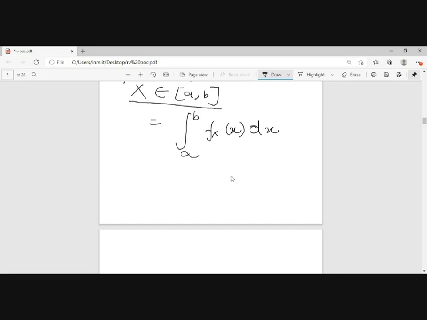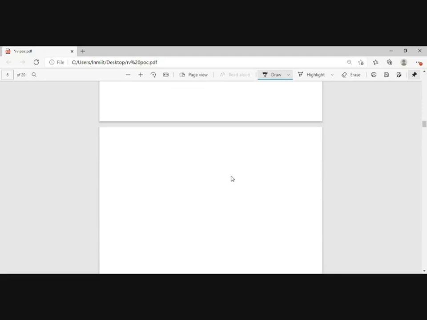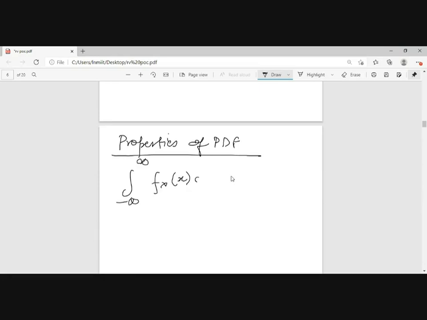Now let's check the properties of the PDF. If I integrate from minus infinity to infinity fx of x dx, what will be the value?